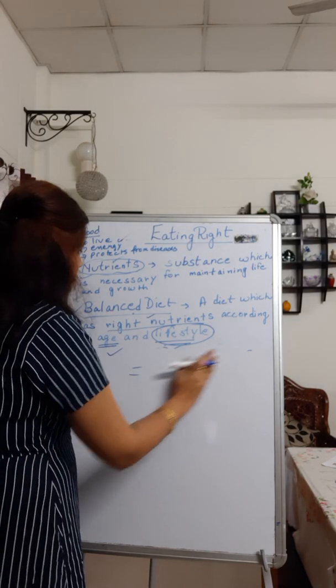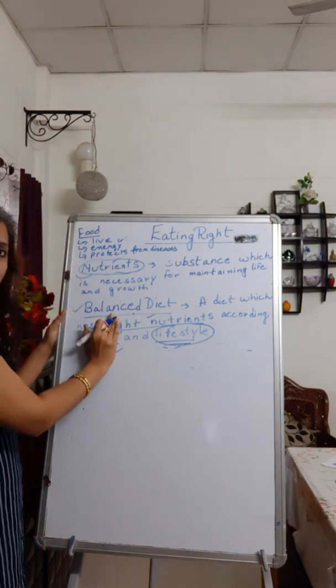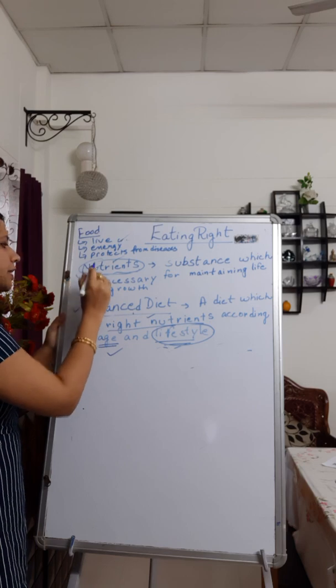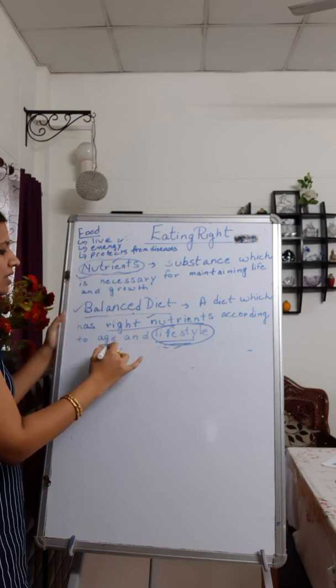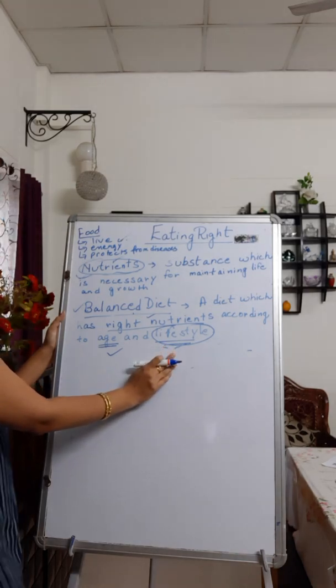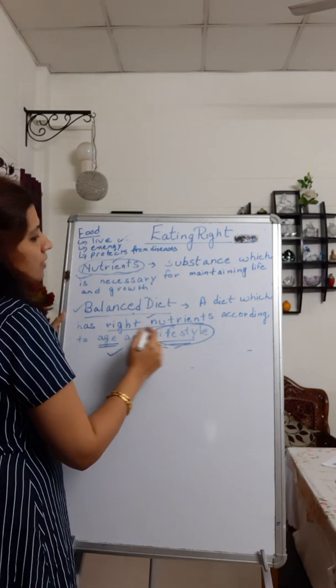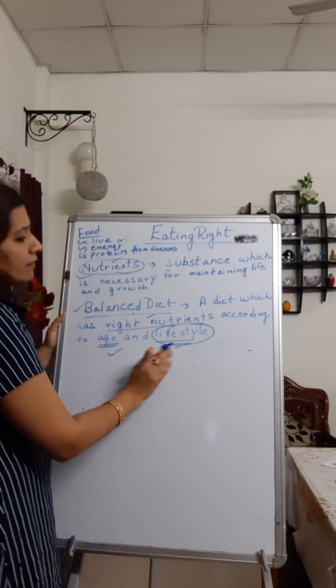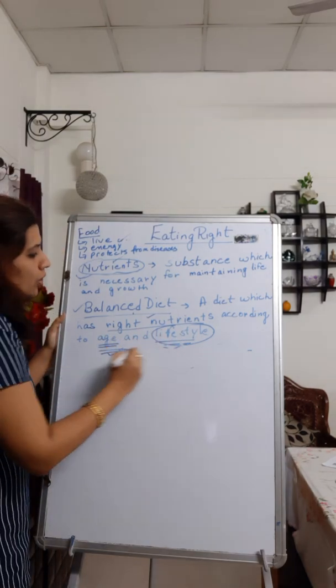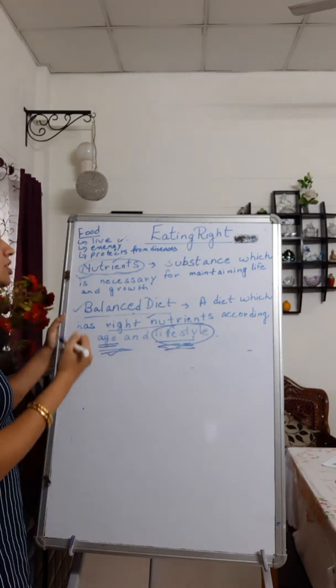Here, balanced diet is an important concept and nutrients is an important concept. So nutrients is clear. For balanced diet, please don't forget to mention the words according to age and lifestyle. Generally what we write is a diet which has the right nutrients. Now according to age and lifestyle we skip out, but please do mention age and lifestyle. These two points are very important here.